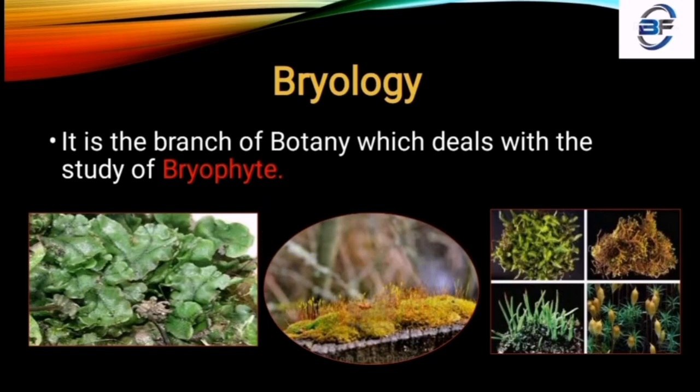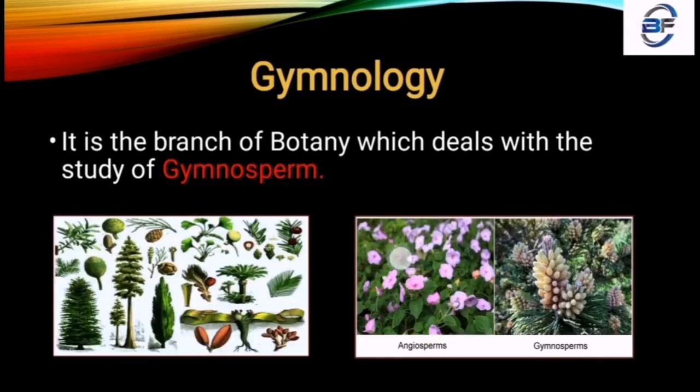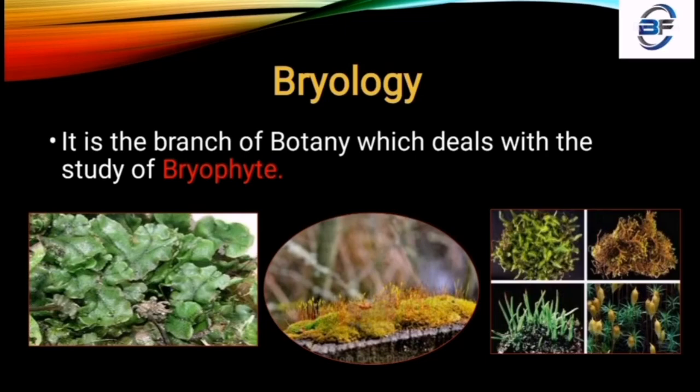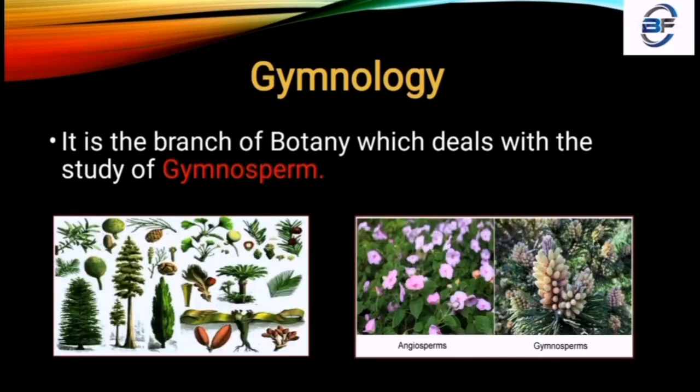And the main interesting thing is that it is an intermediate structure. If you look over these diagrams, all these plants contain tiny stem structures and leaf structures, and reproduction and all these things are going on there. So the study of bryophytes is otherwise known as bryology. Next, gymnology. Gymnology is the branch of botany which deals with the study of gymnosperms.